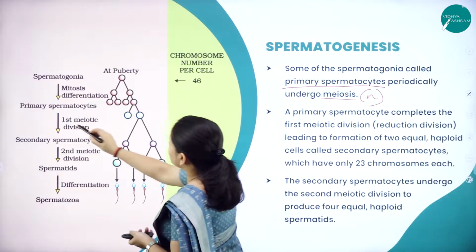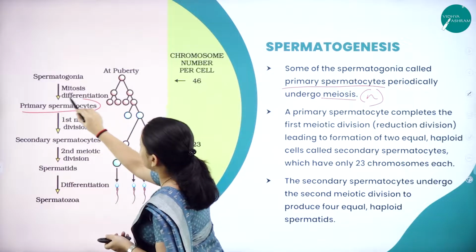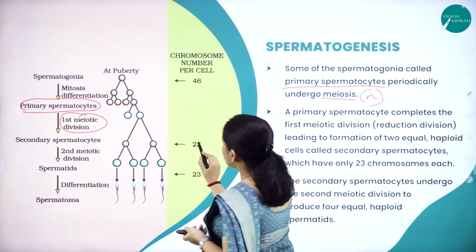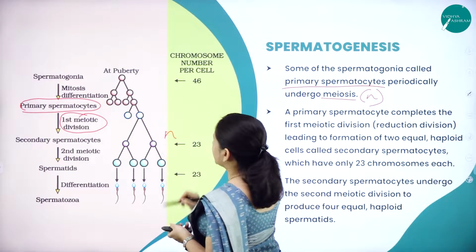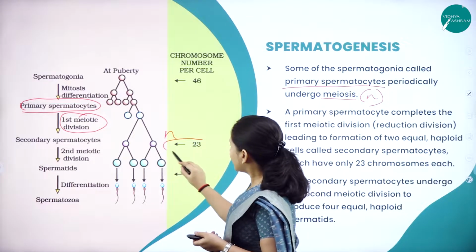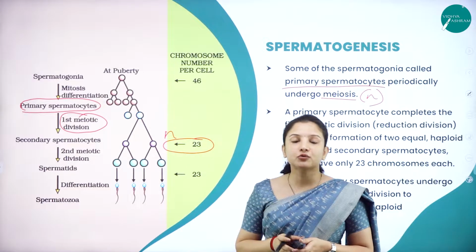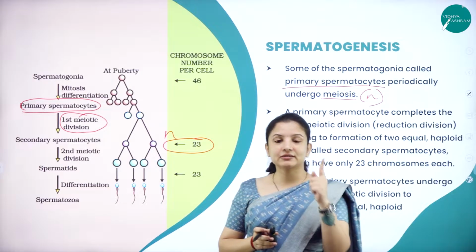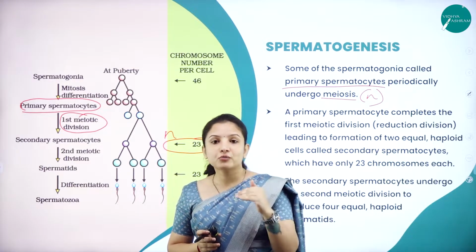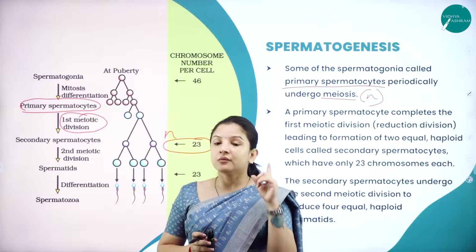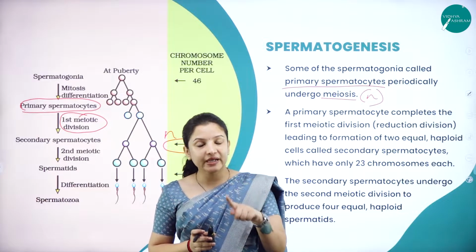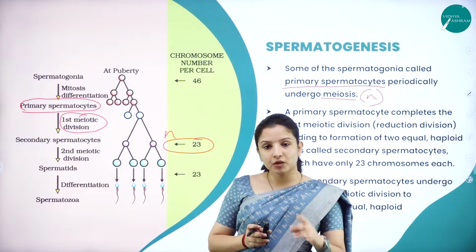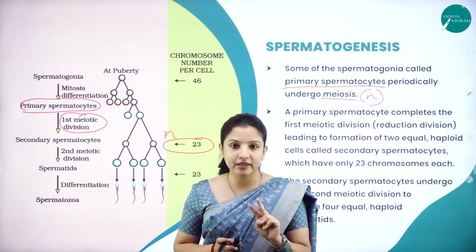Always I told you, first division is mitosis, then comes meiosis, wherein the chromosome number is reduced to half, because both the ovum in the female and the sperm in the male are haploid in nature.